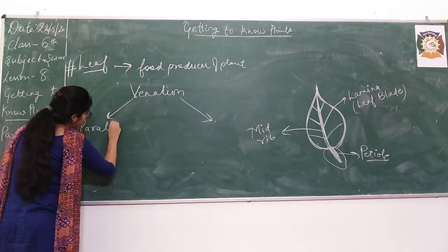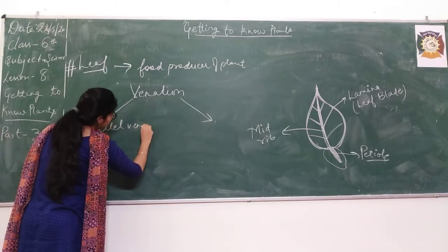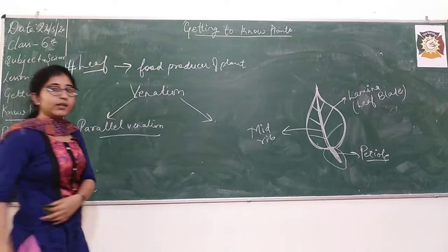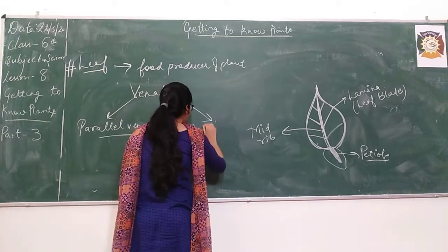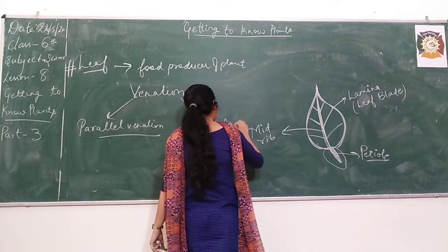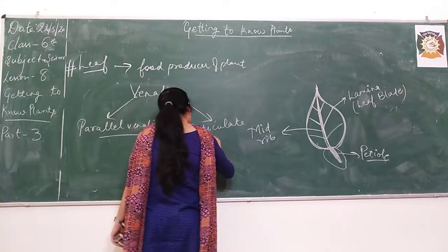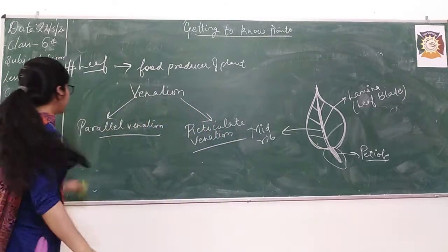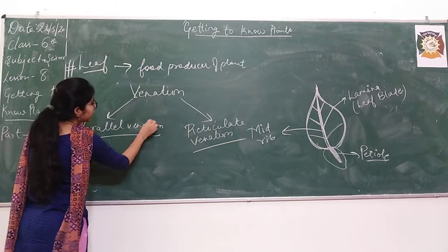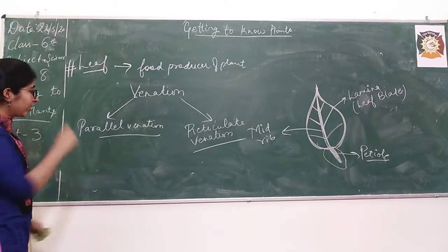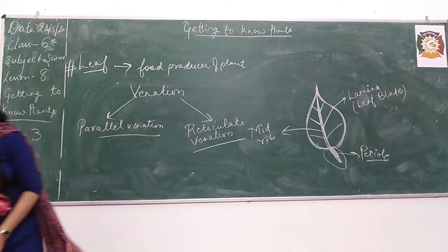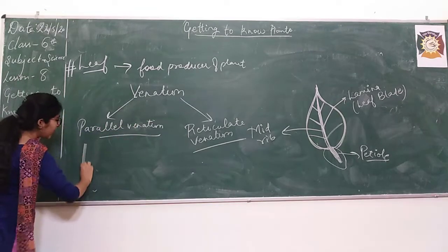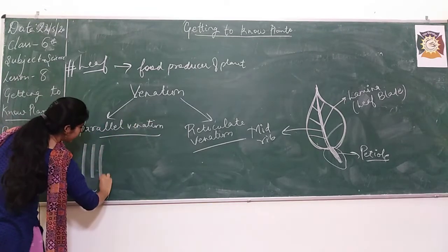After that, the second kind of venation is reticulate venation. So one is parallel venation, the other one is reticulate venation. Now what is the difference? See, parallel venation is one in which these veins are arranged parallelly like this.